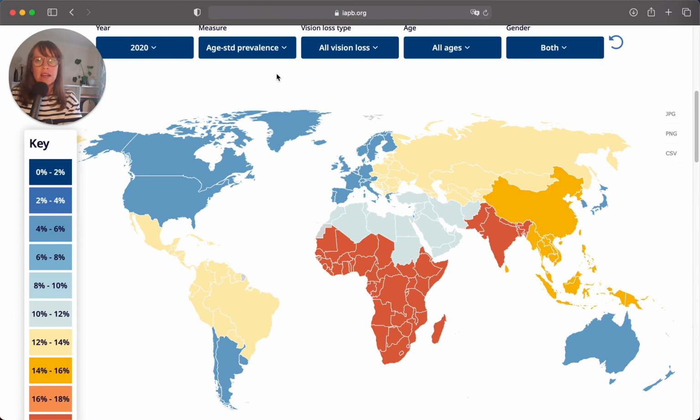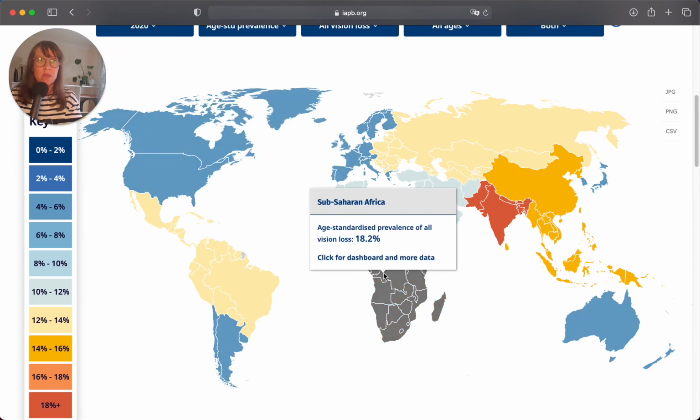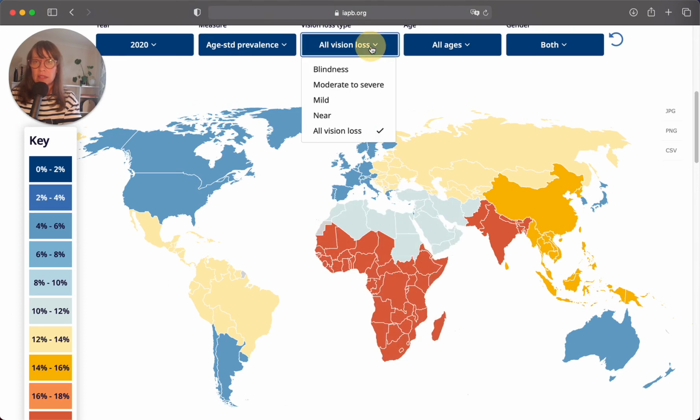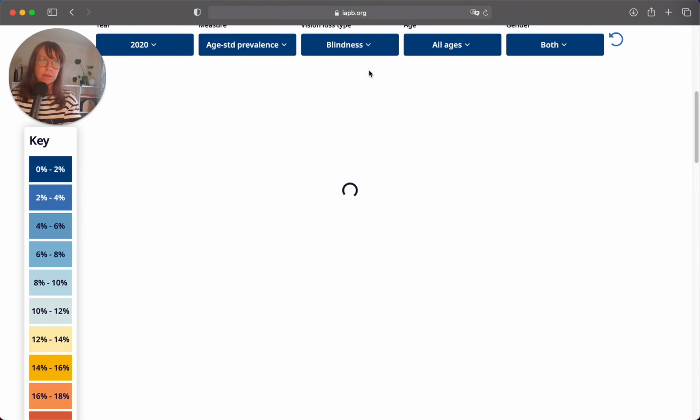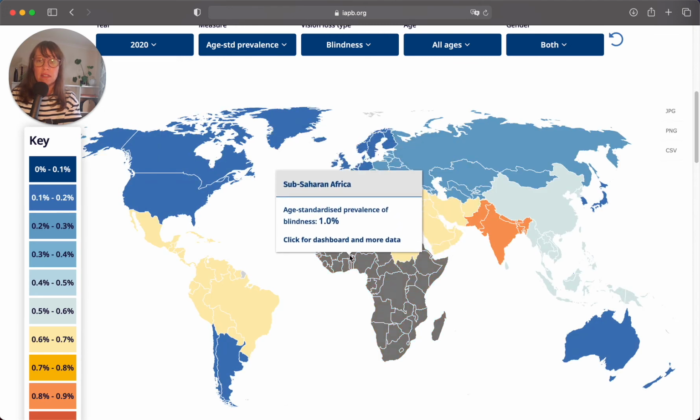Age standardization standardizes the population and works out what the prevalence would be if every region had the same age structure as a global standard. So we can see here that if all the regions in the world had the same age structures, sub-Saharan Africa would have very high rates of vision loss. In fact, if we just consider blindness, sub-Saharan Africa would indeed have the highest rates of blindness globally at 1%.